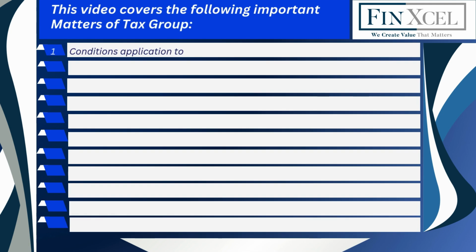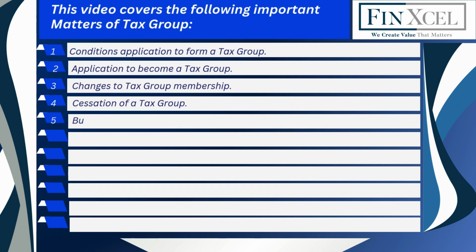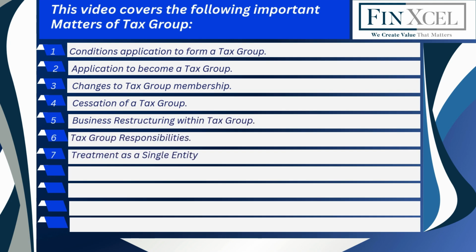Conditions application to form a tax group. Application to become a tax group. Changes to tax group membership. Cessation of a tax group. Business restructuring within tax group. Tax group responsibilities. Treatment as a single entity.